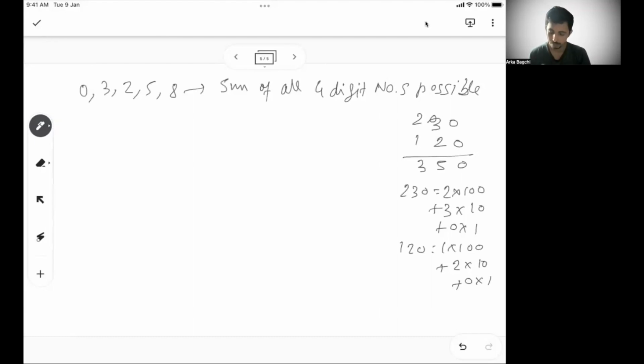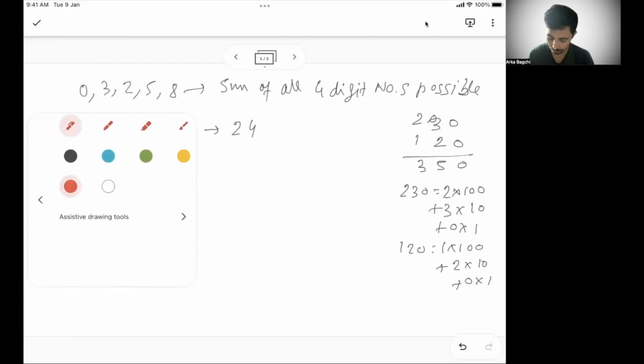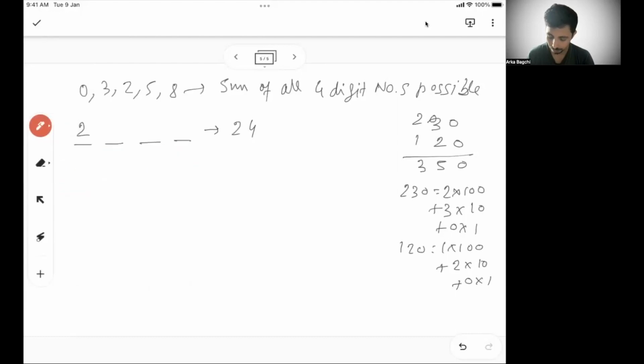So similarly, I have to see how many 4-digit numbers are possible. So first, let's say I start with 2. If I start with 2, then there are total 24 numbers possible. How did I get that 24? Because then this place can be filled in 4 ways, this in 3 ways, and this in 2 ways. So if 2 is the starting digit, then there are total 24 numbers possible.